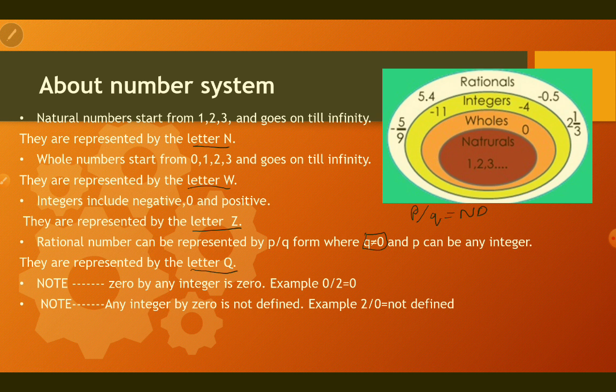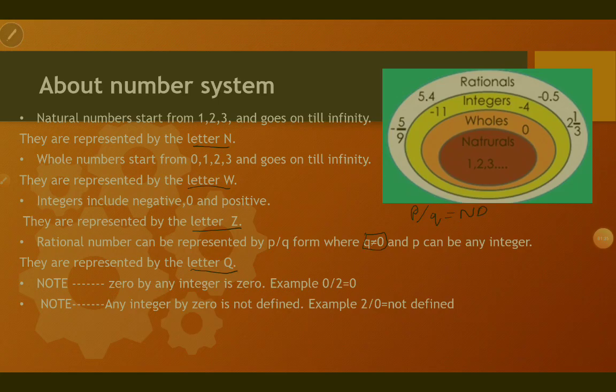Note, 0 by any integer is 0. Example, 0 by 2 is 0. Any integer by 0 is not defined. Example, 2 by 0 is not defined.